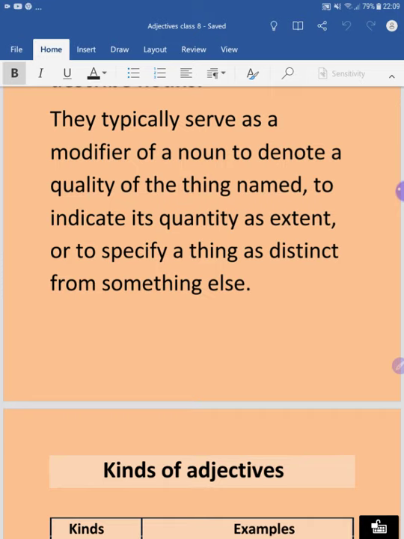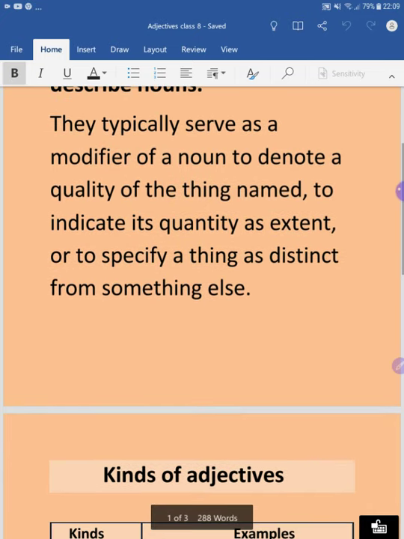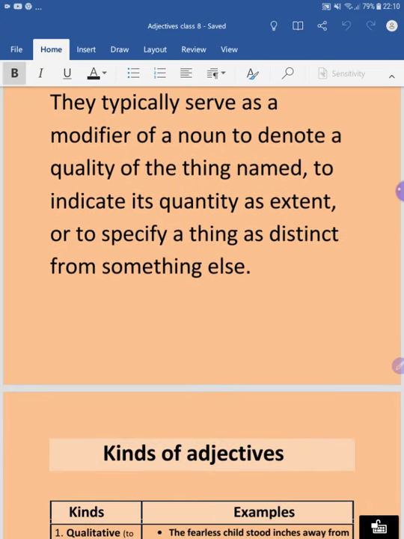The modifier will be something like this: Apurva is a very intelligent boy. So very intelligent is the modifier of the noun boy, and very intelligent is called an adjective in that sentence.